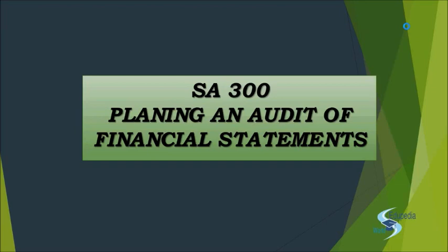But among these, if you look at it, then SA 315 and 320 are some of the most important SAs in your entire syllabus, apart from the 700 series, right? A lot of questions have been asked from these SAs in past attempts, right? So first we'll get the basics about the planning of the audit of financial statements, and then we will move ahead to identifying the ROMM. Right? So SA 300, planning an audit of financial statements.